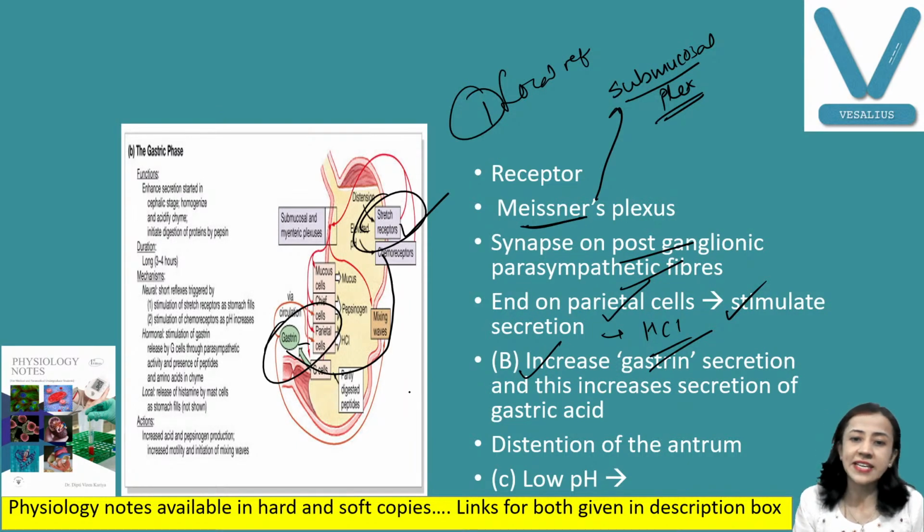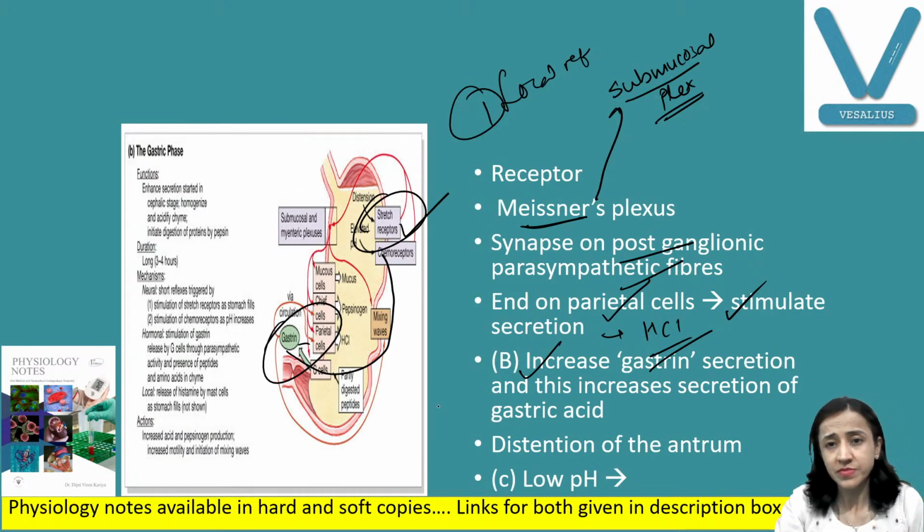So that is the second way. Third way, when the pH is low, there is an increase in pepsinogen secretion through the local pathway, because at low pH or high H plus concentration, pepsinogen is converted into pepsin, and more proteins are digested, so more amino acids are formed.